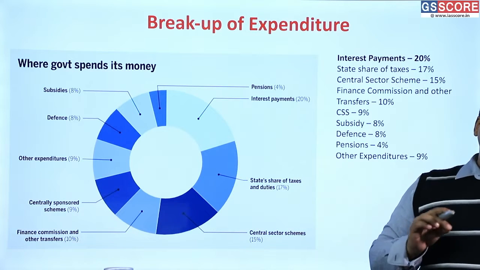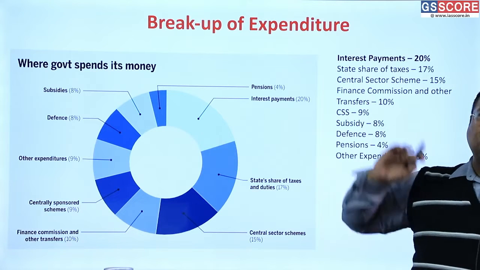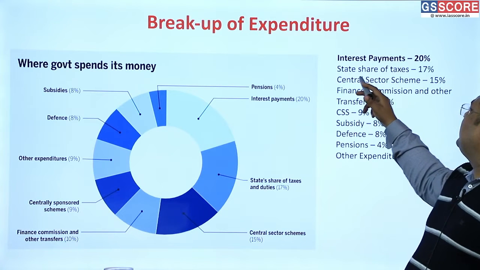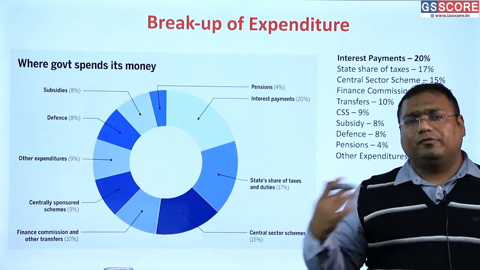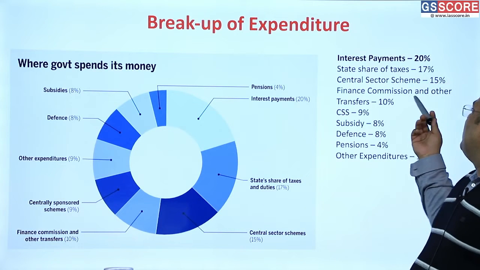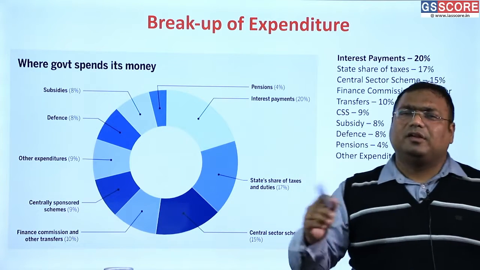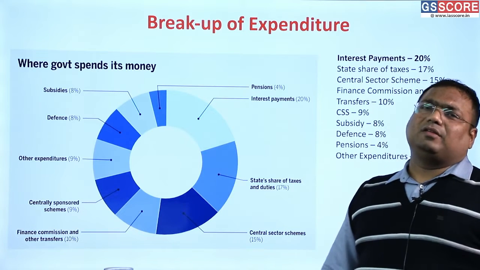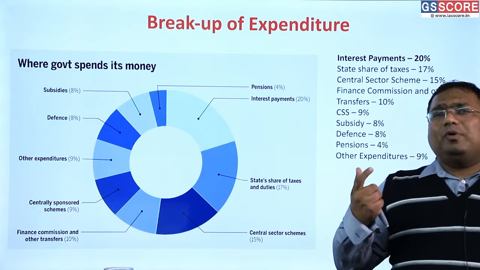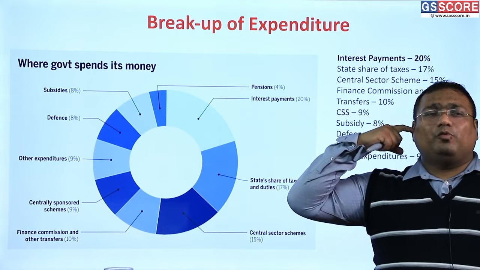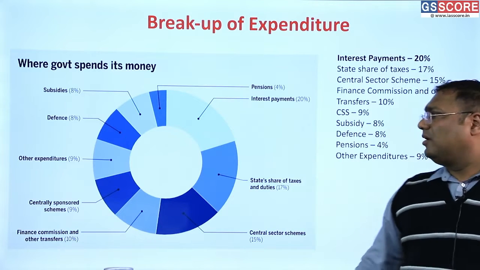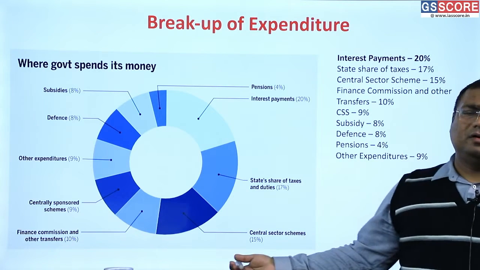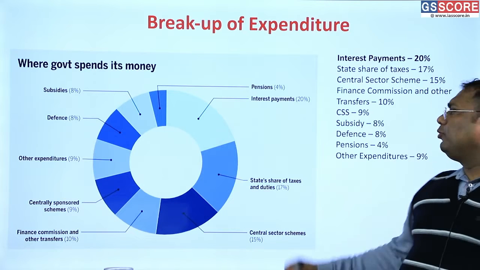If you have taken a loan in past, you have to pay interest. This is not your choice. You have collected taxes on someone else's behalf, you have to pay it. There is no choice. The Finance Commission decides you have to give this much money to states, you have to pay. There is no choice. How much money is there where the center has a real choice? Pension, you have to give it. You have your own employees, you have to give pension to them.